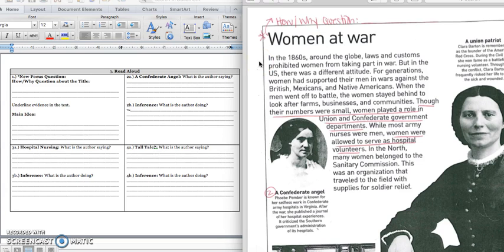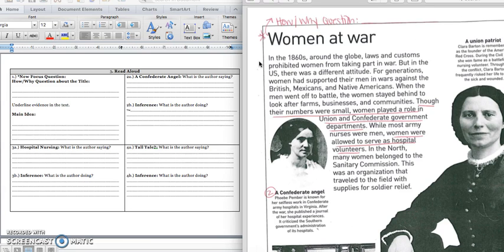In the 1860s, around the globe, laws and customs prohibited women from taking part in war. But in the U.S., there was a different attitude. For generations, women had supported their men in wars against the British, Mexicans, and Native Americans. When the men went off to battle, the women stayed behind to look after farms, businesses, and communities.